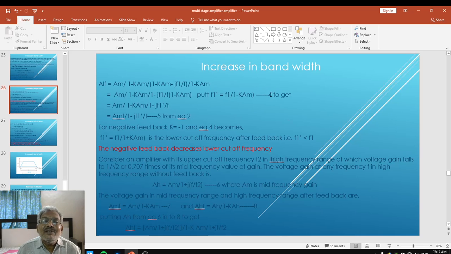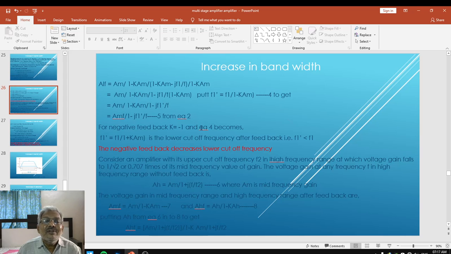By substituting this, we can get ALF equal to AM upon 1 minus K times AM upon 1 minus J times F1 dash upon F. F1 dash is a new frequency, remember that. But AM upon 1 minus K times AM is AMF.